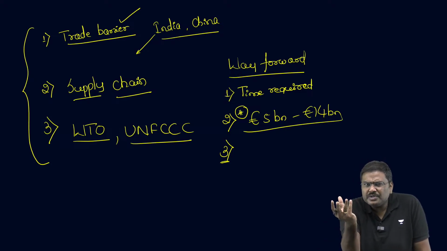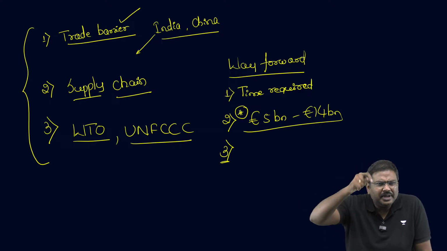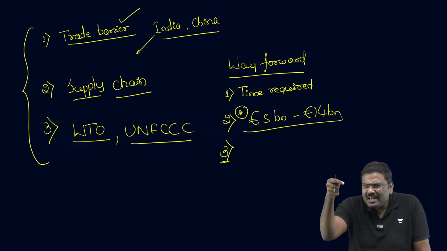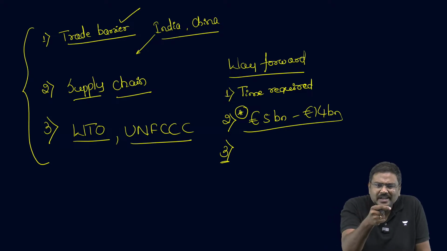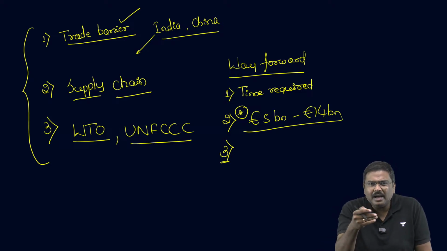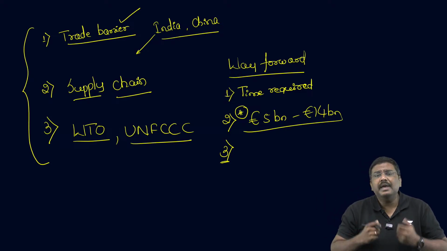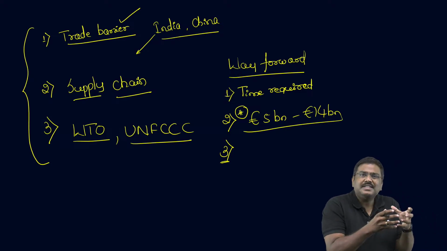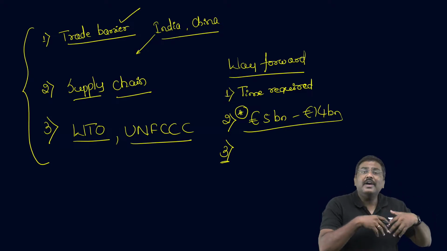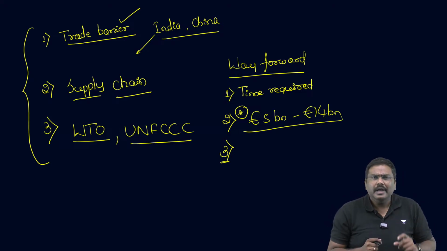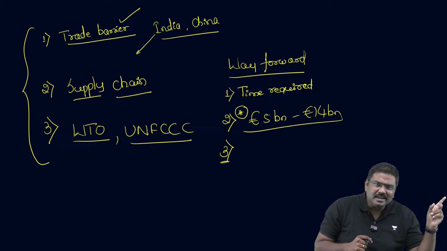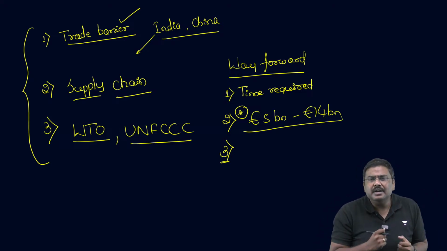If steel is produced, let's say in USA and exported to European Union, and steel is produced from India and exported to European Union, the tax rate or the tariff under CBAM should be different. Reason being, the country such as USA has polluted very highly, has contributed very highly to the pollution in the past decades, and as a result of that, they have become a developed country now.